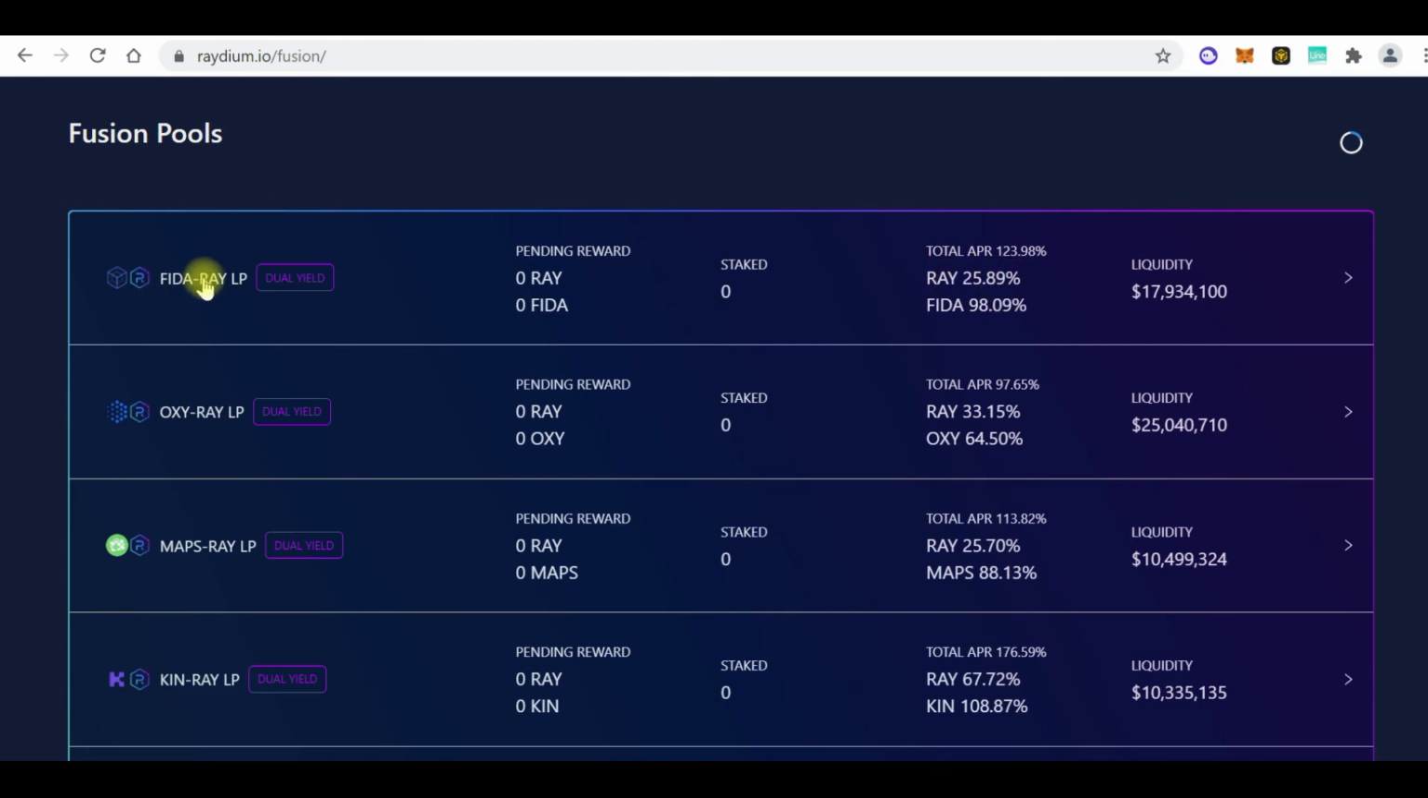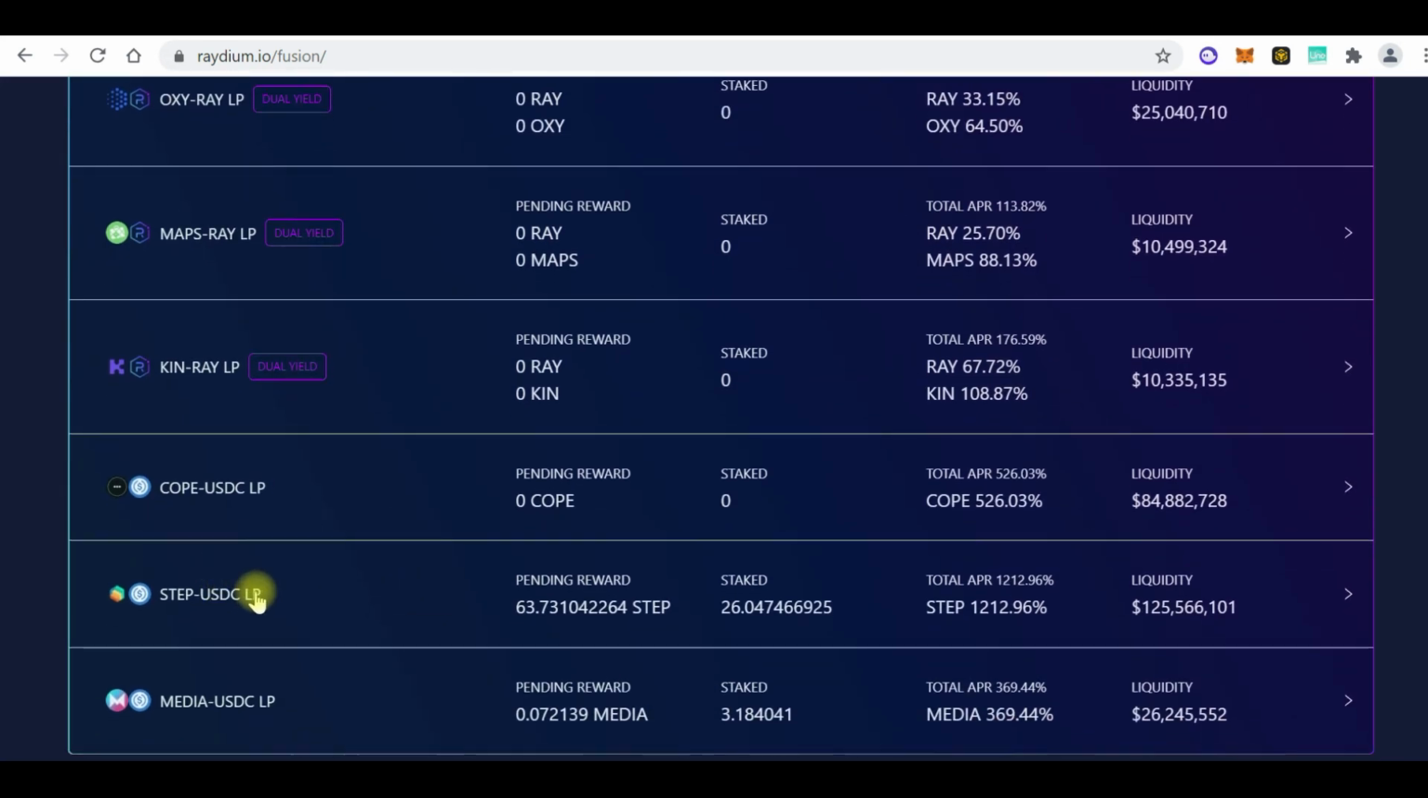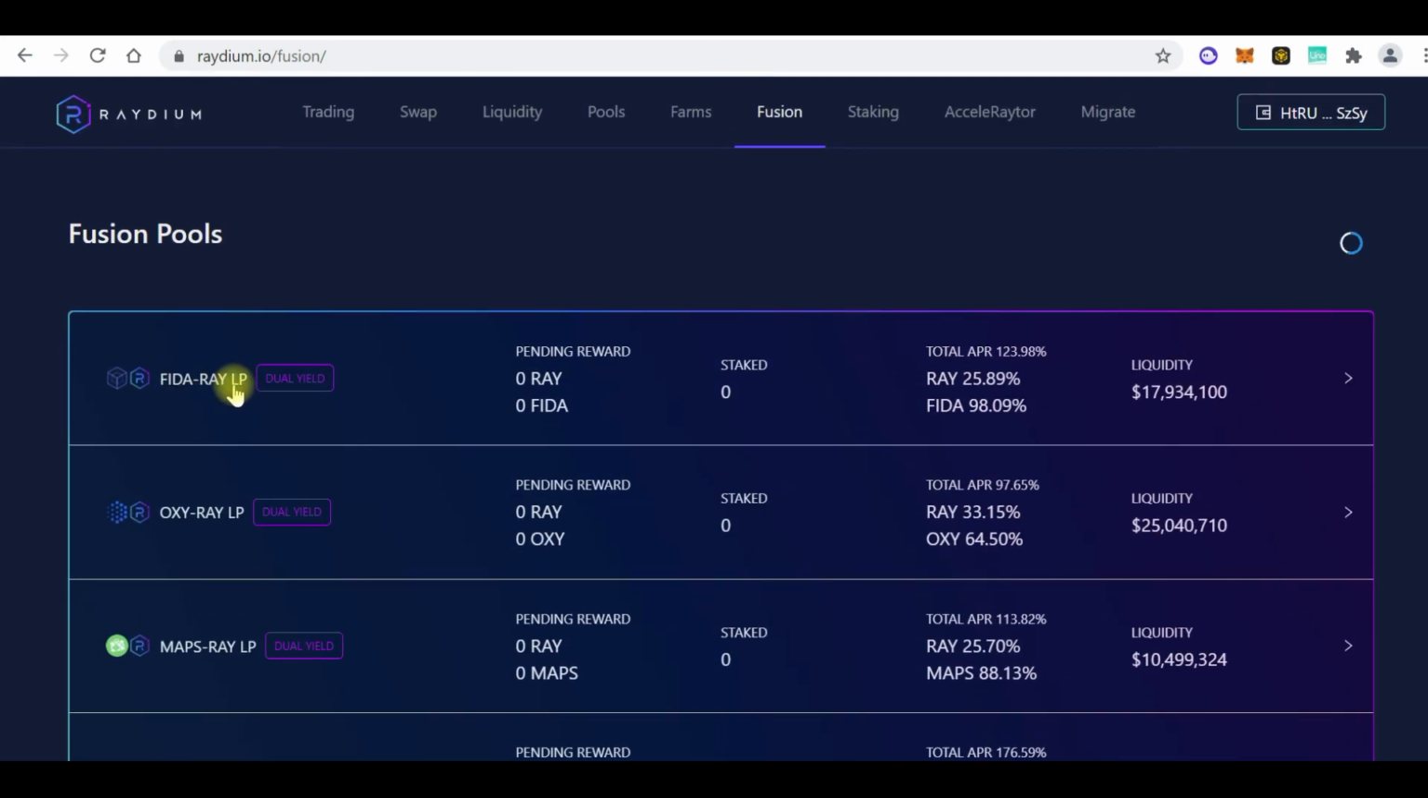So if I provide liquidity for Fida-Ray, that's the Fida-Raydium LP token, I can stake it, and they're actually going to pay me two different tokens. They call it dual yield. The ones I'm farming are not dual yield, they only pay me in Step. But assuming I provide liquidity for Fida-Ray, they have dual yield, meaning they are going to pay me 25% Ray, 98% Fida. So I'm making two coins, I'm getting two coins just by providing liquidity.